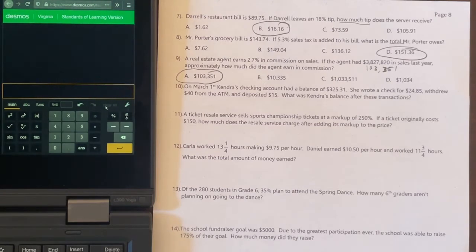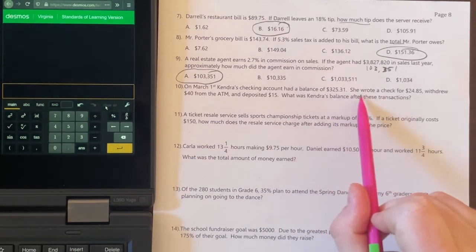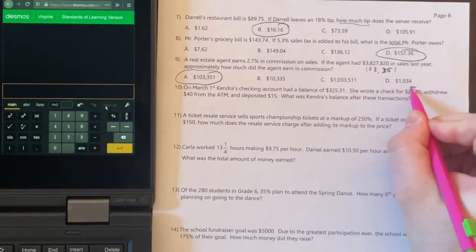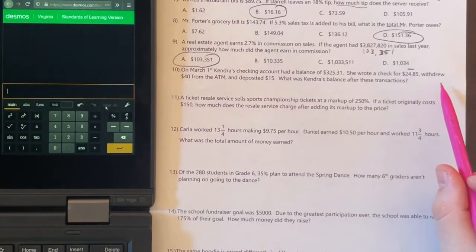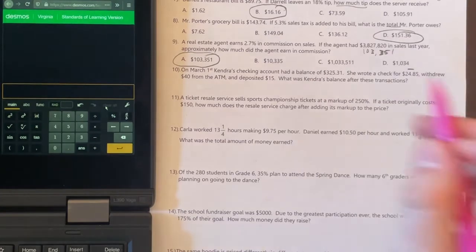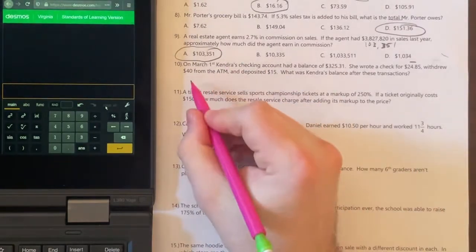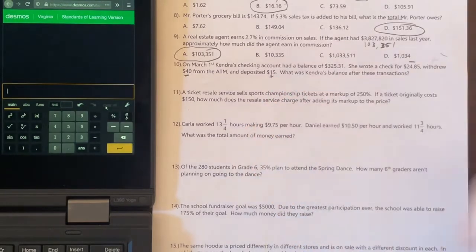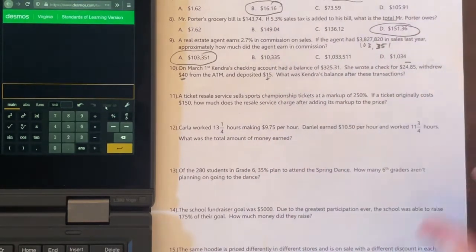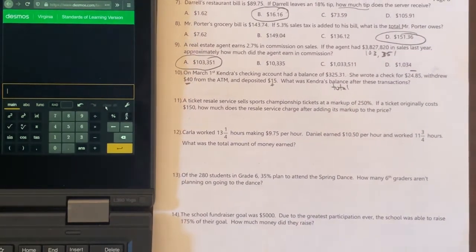In number 10, it says on March 1st, Kendra's checking account had a balance of $325.31. She wrote a check, so we have to subtract that amount, and then withdrew $40 from the ATM. So withdrew is also a subtract, so let me put that here. And deposited, so that means plus. What is the balance after that? So again, that balance just means that total after all transactions.